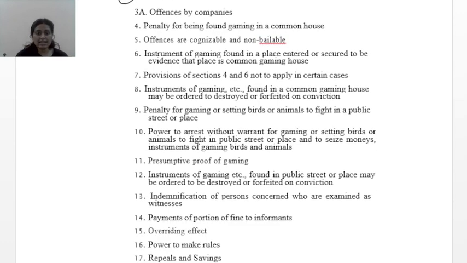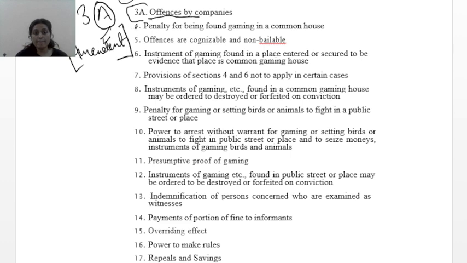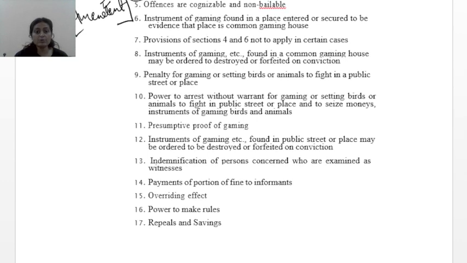I have already said before in most of my lectures that whenever there is something written as 3A, this A means it has been inserted via amendment. So this section has been inserted via amendment. 3A talks about offences by companies. Now section 4 talks about penalty for being found gaming in a common gaming house.